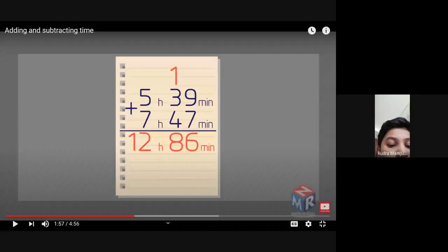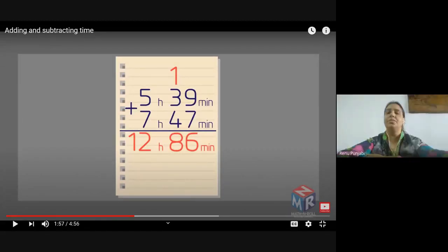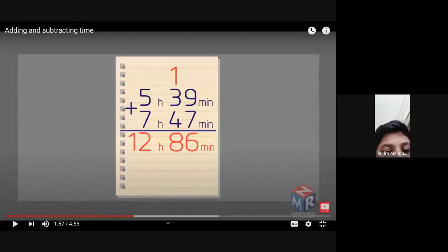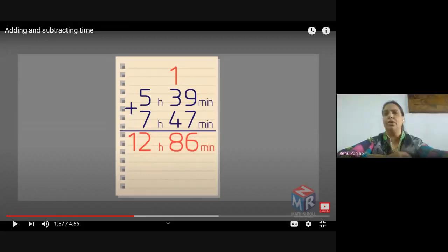I wanted to ask you that an hour is just 60 minutes, so how can it be 86 minutes? An hour is 60 minutes. That's why we are subtracting the 60 minutes from the minutes and converting them into hours. No, I'm asking, you have written 39 plus 47, so the answer is 86. But in 1 hour and 60 minutes, how can that be 86 minutes? We can't go beyond 60 minutes.